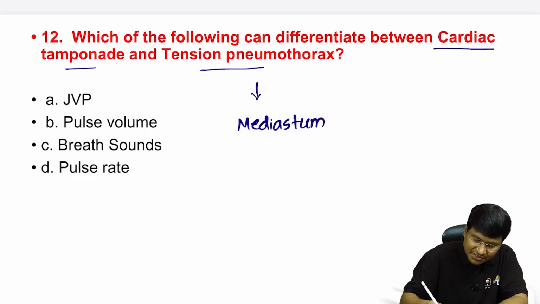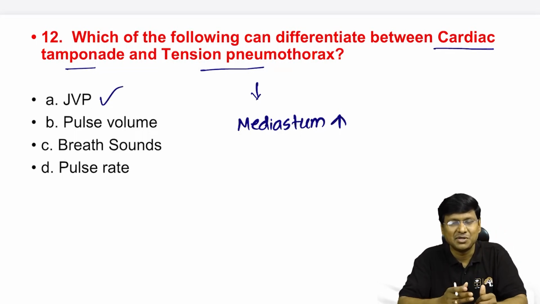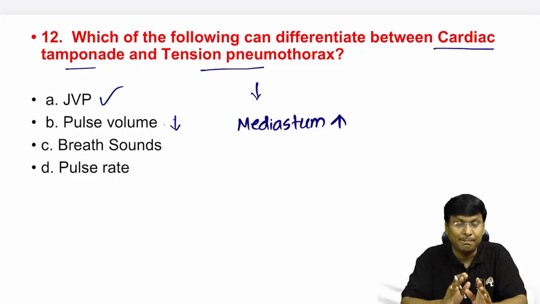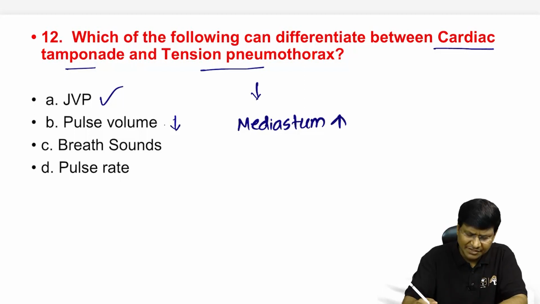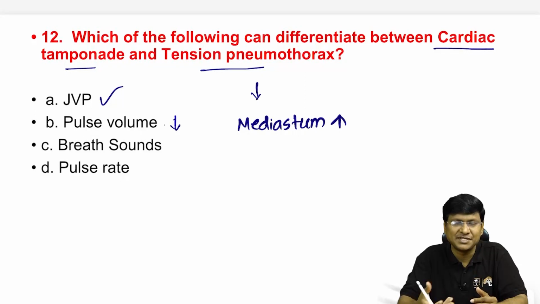As the pressure within the mediastinum is increased, the JVP will be increased because the venous return will not be adequate. And in both of them, you have decrease in the pulse volume. Because the mediastinal pressure is increased, the venous return is decreasing, the cardiac output decreases, the pulse volume decreases, right?